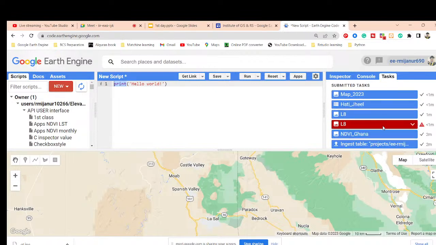When you face any problem, we get a red alert sign like this. It means that your code has some problem, so it was not executed. When you get the right sign, it means that it was completely exported or imported into my system.